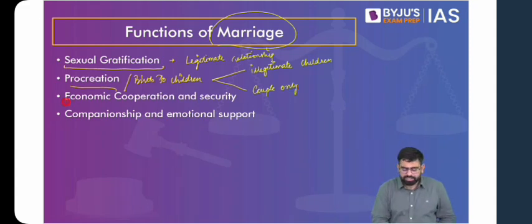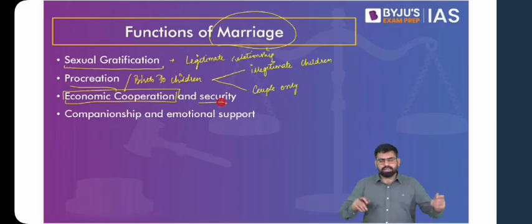Then if we talk about economic cooperation and security, you see that inside this family, with this bond of marriage, they have certain rights and obligations, out of which economic cooperation, taking care of each other's social security, and taking care of each other's emotional needs becomes one of the important aspects.